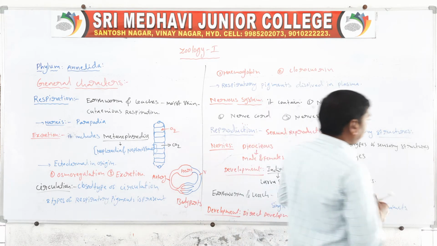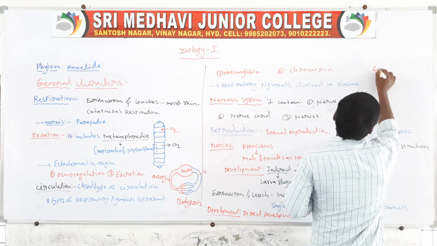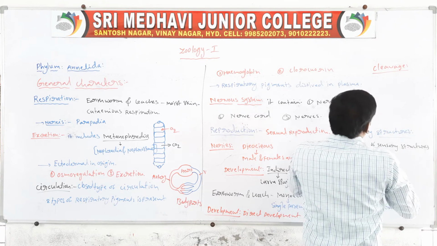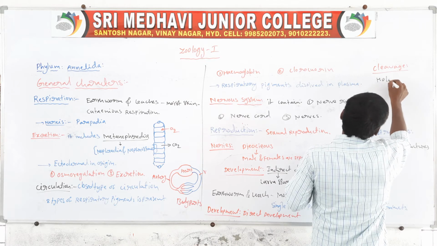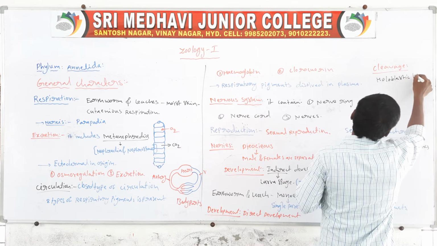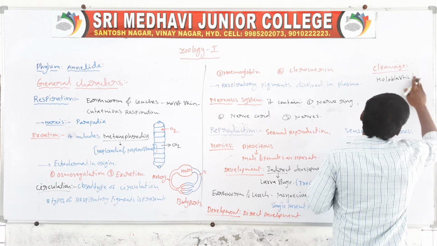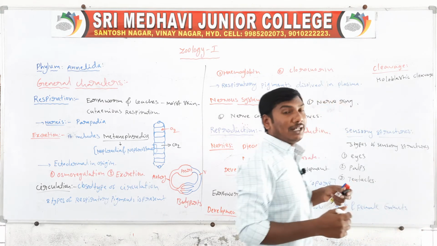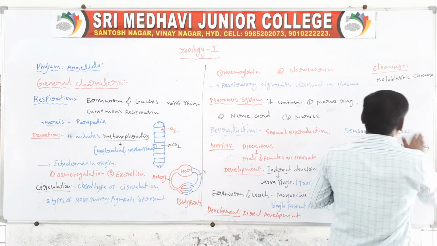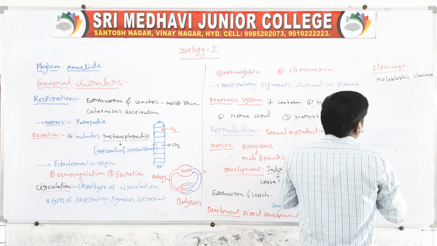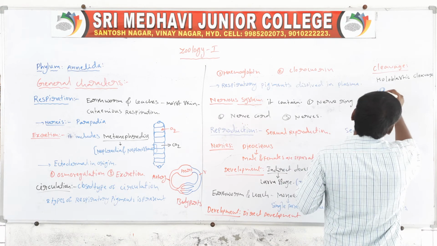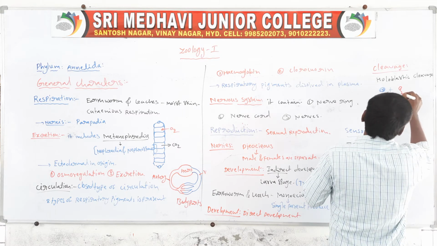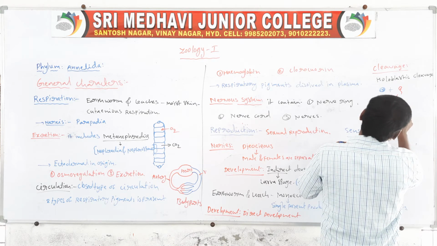Next one, cleavage. The cleavage is holoblastic cleavage. Holoblastic means complete division. For example, these are the ovum and the sperm. These two combine to form the zygote.